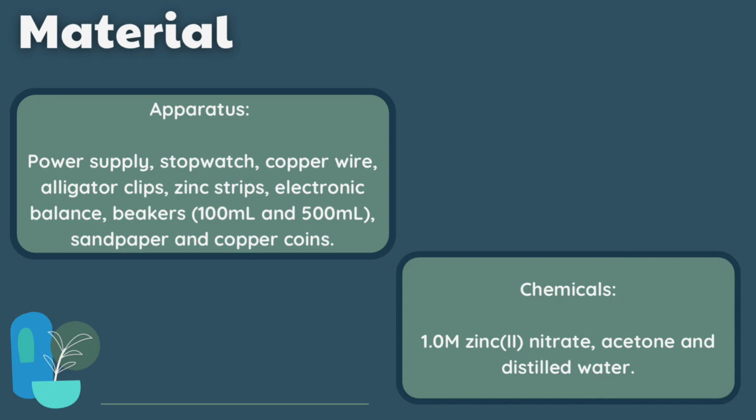The apparatus used in this experiment were power supply, stopwatch, copper wire, alligator clips, zinc strips, electronic balance, beakers, sandpapers, and copper coins, while the chemicals used were 1 molar zinc nitrate, acetone, and distilled water. Next, for the procedure part.